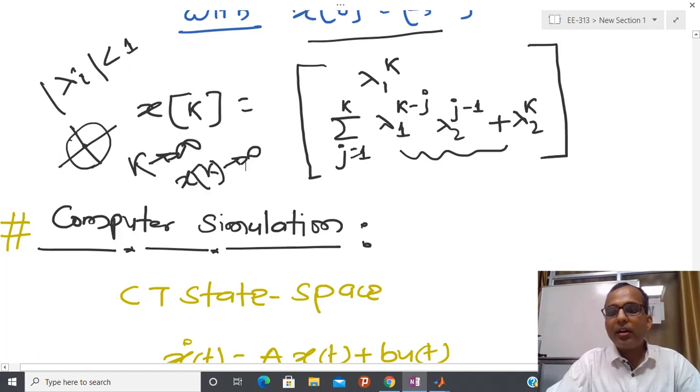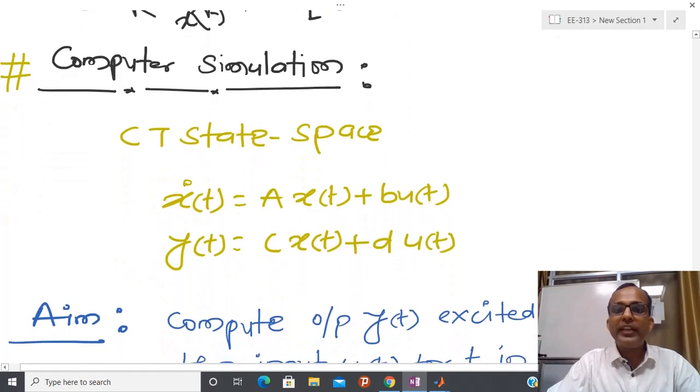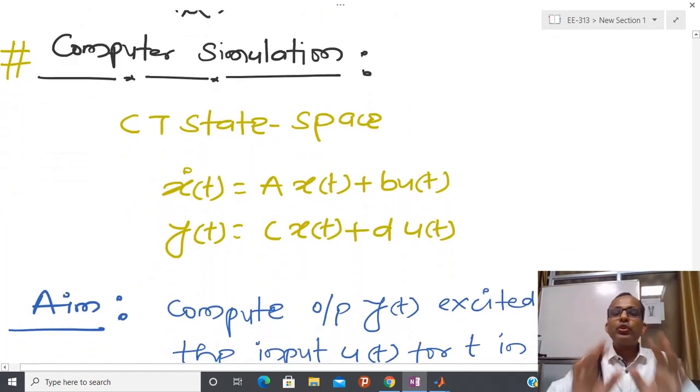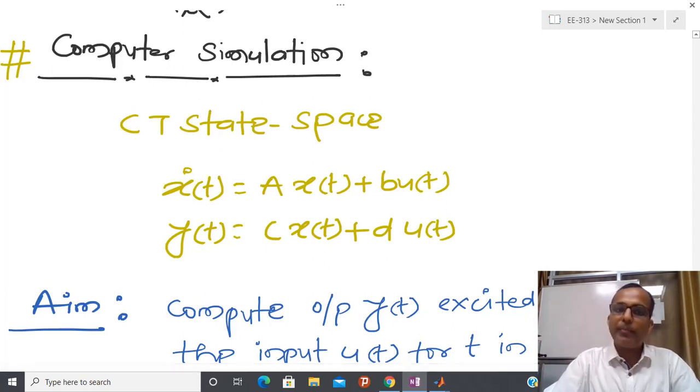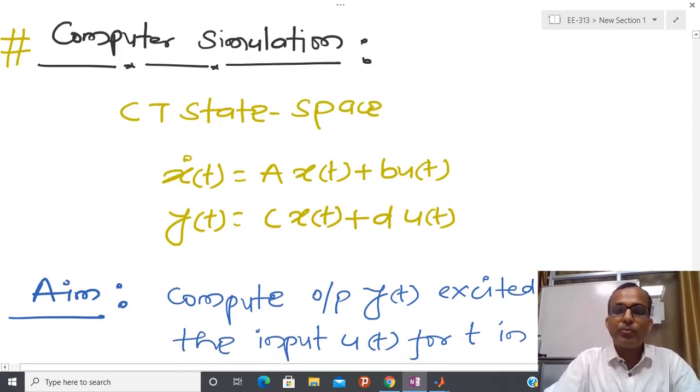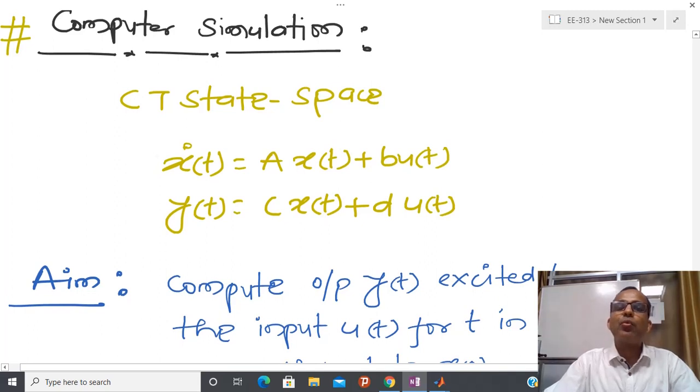Now I am going to tell you how to simulate a continuous time state space system using MATLAB, because I have already told you that most of the time people use computer simulation to show the behavior of the system for some particular input.